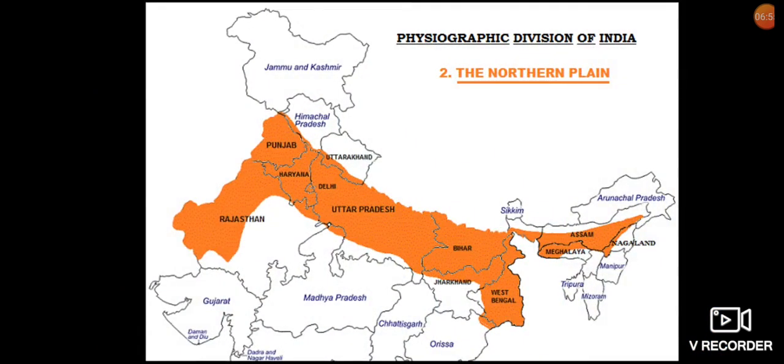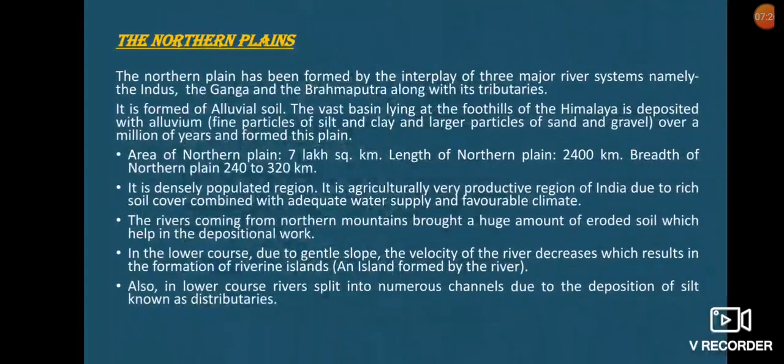The deposition in a vast basin lying at the foothills of the Himalayas over millions of years formed this fertile plain. This plain has a very rich soil cover, which is combined with adequate water supply and favorable climate, so it is an agriculturally very productive part of India.